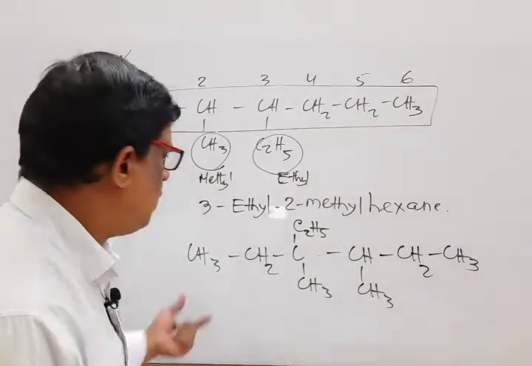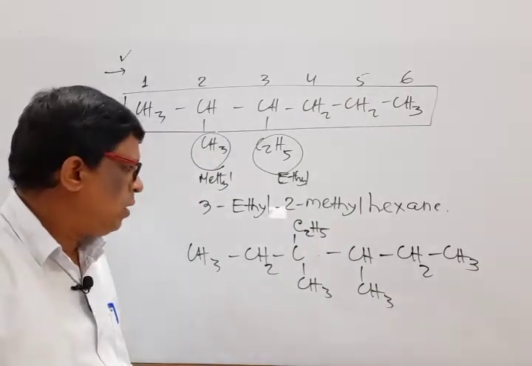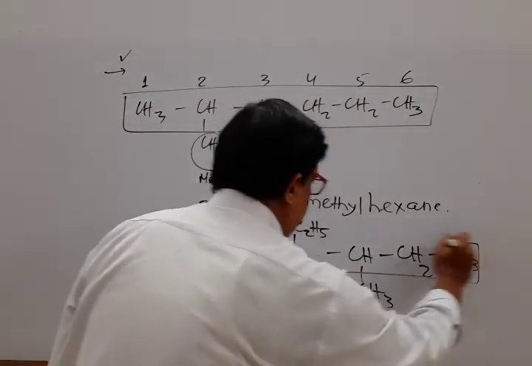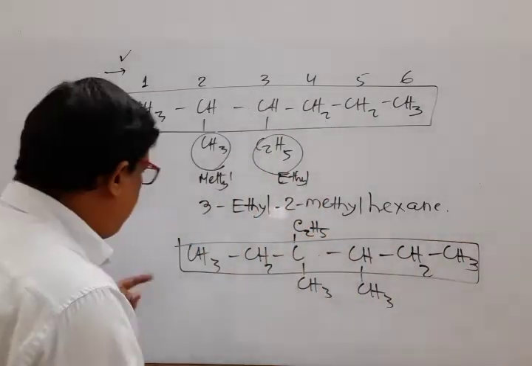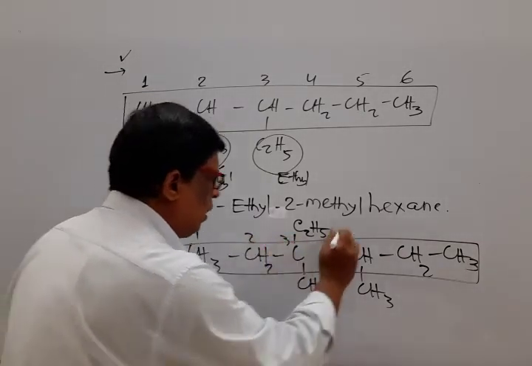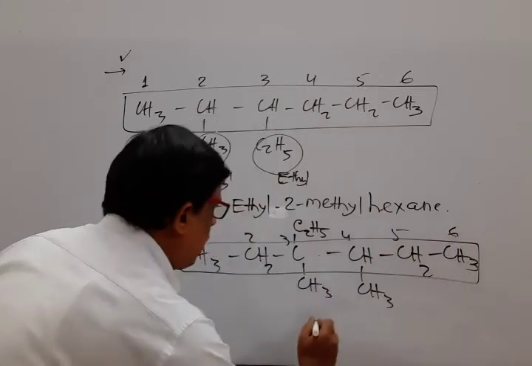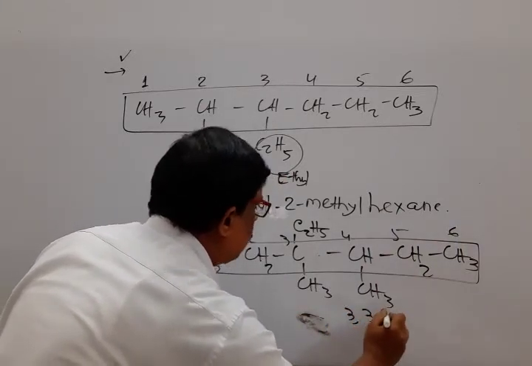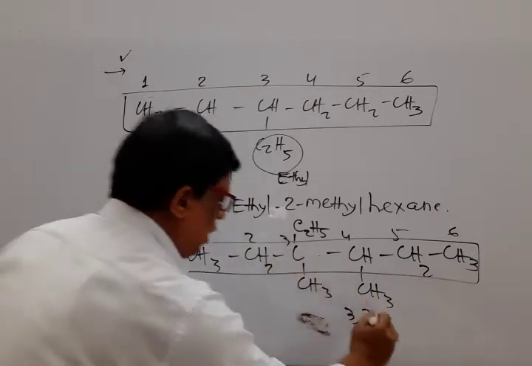Different types of substituents at equivalent positions are there. Select the main chain. If we move from left to right, the locant numbers are 1, 2, 3, 4, 5, 6, with substituents at 3, 3, 4.